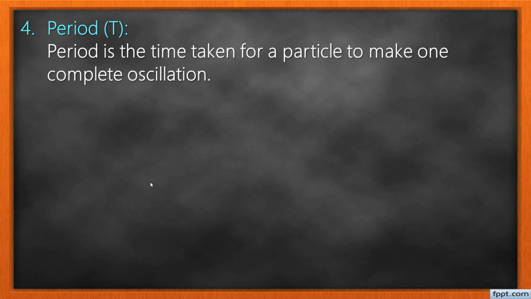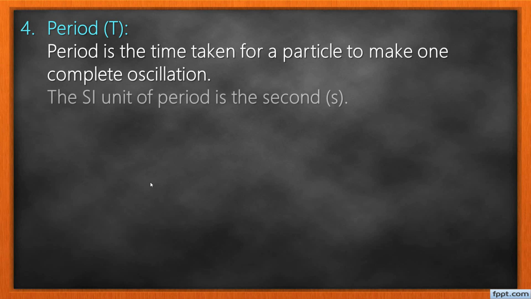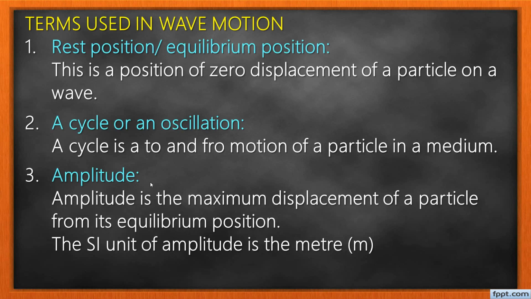Period. Period is the time taken for a particle to make one complete oscillation, or you can say it's the time taken for a wave to make one complete cycle. In most cases, when we talk about cycles, we can refer to both particles and waves. But oscillations, in most cases, we limit to the particles only. The SI unit of period is the second. And by the way, the SI unit of amplitude is the meter. Don't forget that.